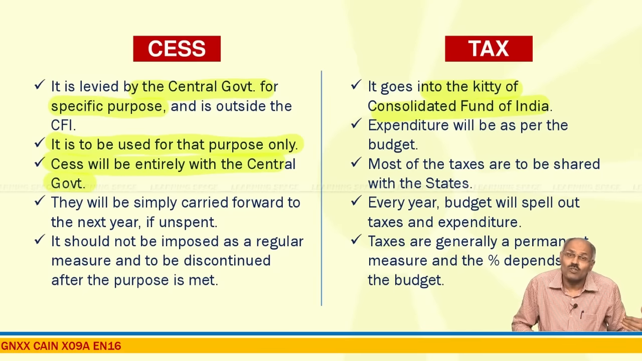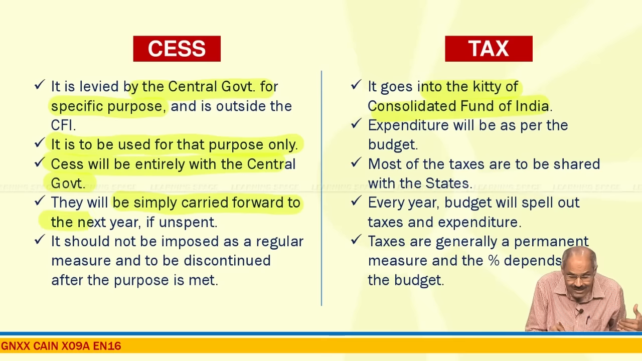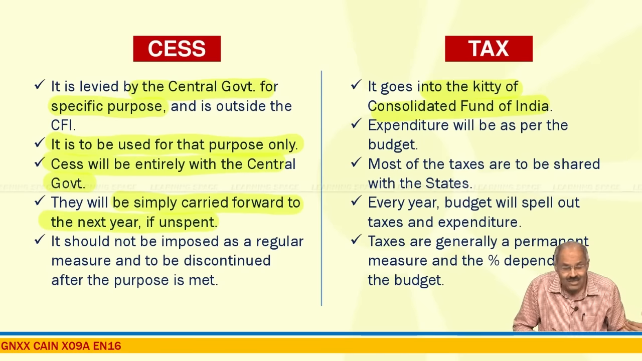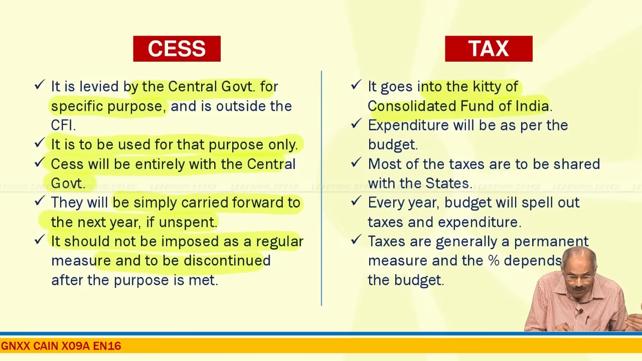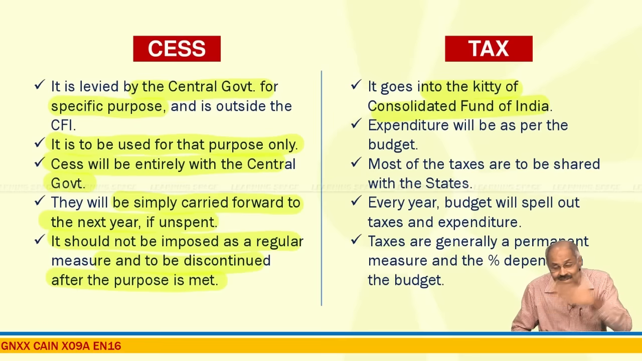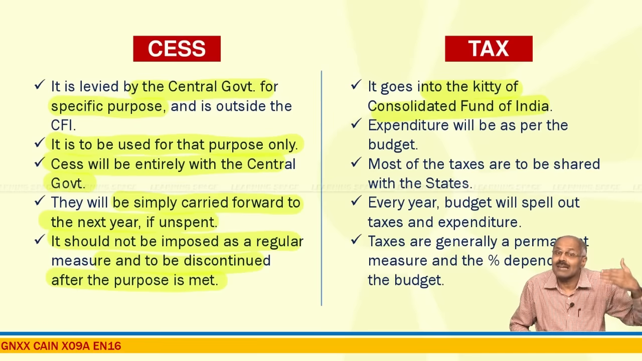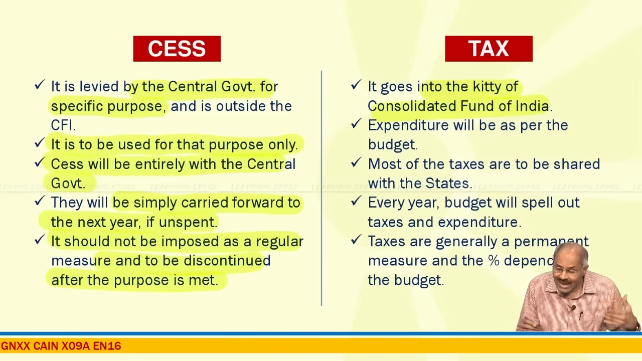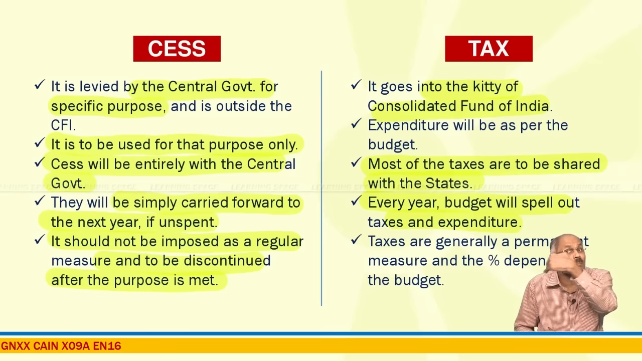And at the same time, the most important trait of cess is it will be carried over simply to the next year if unspent, right? And the most important point is it should not be imposed as a regular measure and is to be discontinued once the purpose is met. And taxes, they are a normal and regular measure, and most of the taxes are to be shared with the states, and every year the budget will spell out with regard to taxes and expenditure, right? So taxes are a permanent measure, cess is a temporary measure.